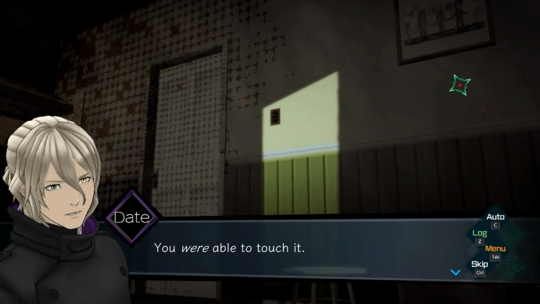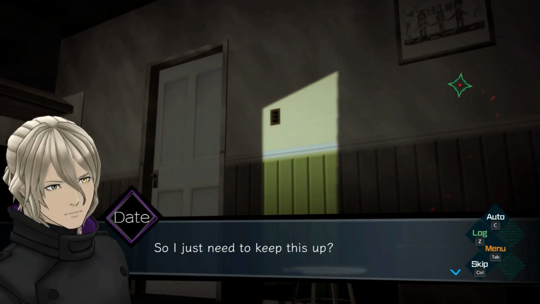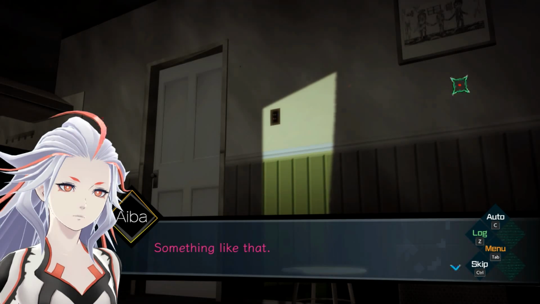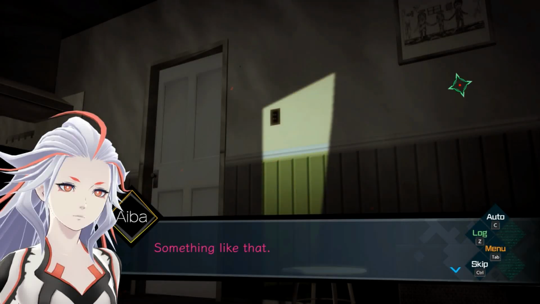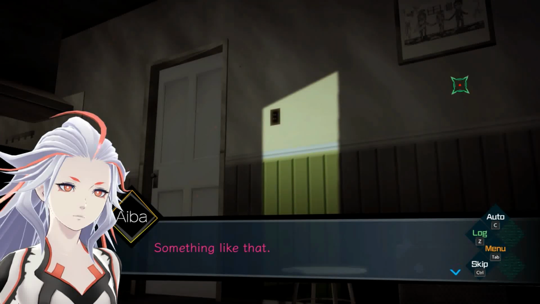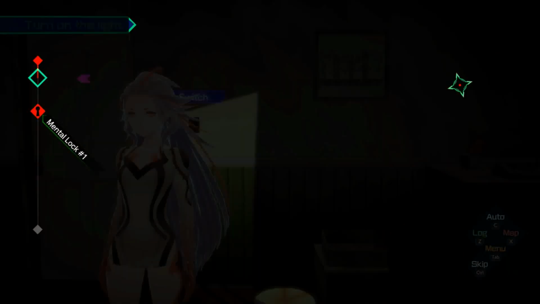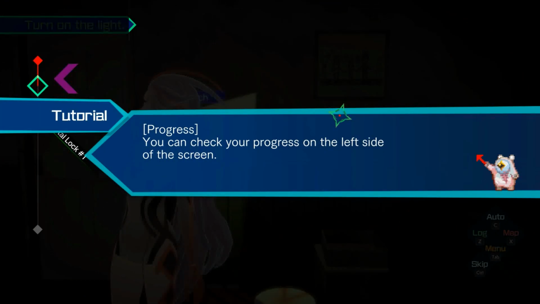You were able to touch it. Correct. So, I just need to keep this up? Something like that. So, what are we even supposed to do? Are we supposed to use Aiba's nose in order to open the door? Just have Aiba suck in the lock with her nose? Is Aiba's nose so powerful that we can break locks with it?